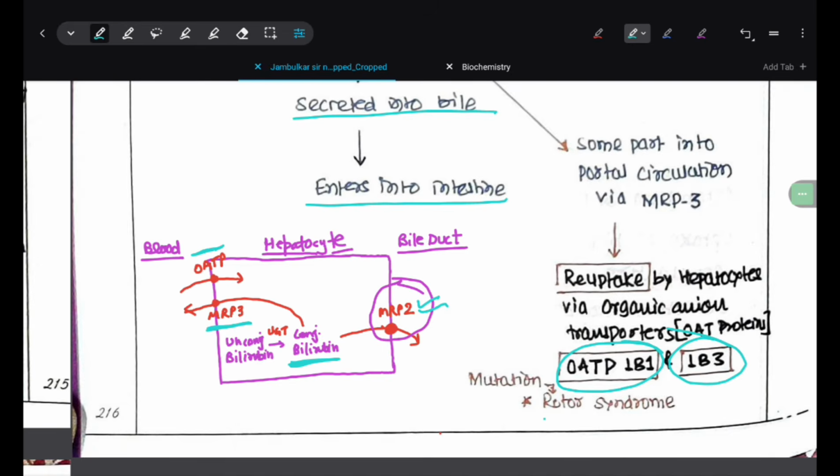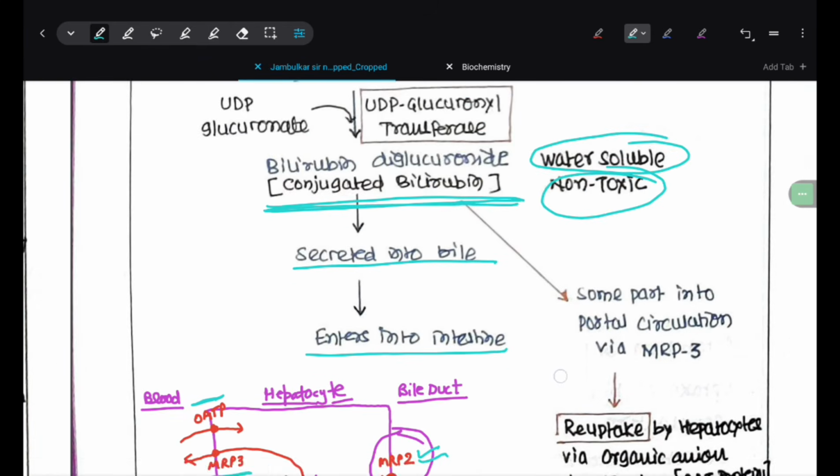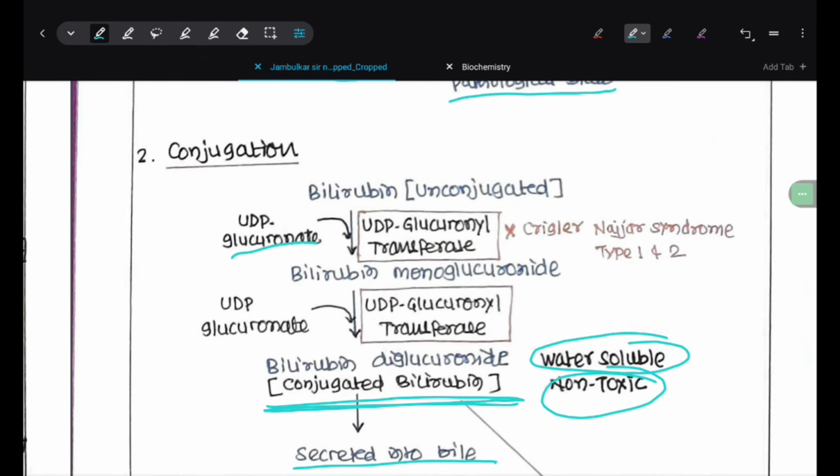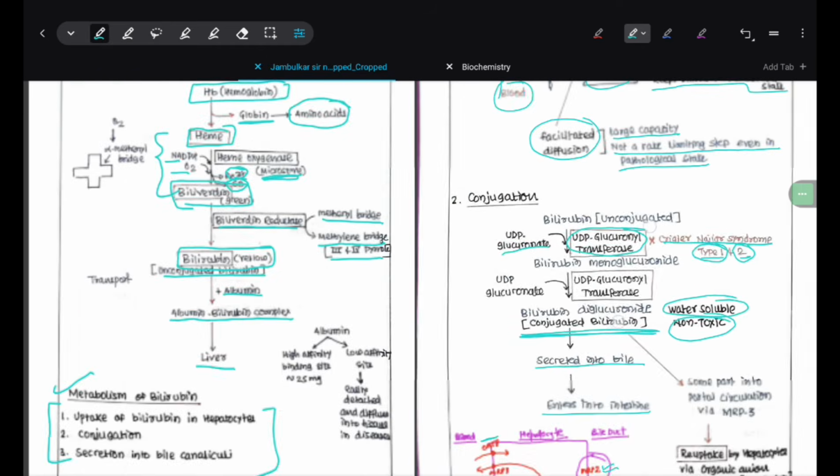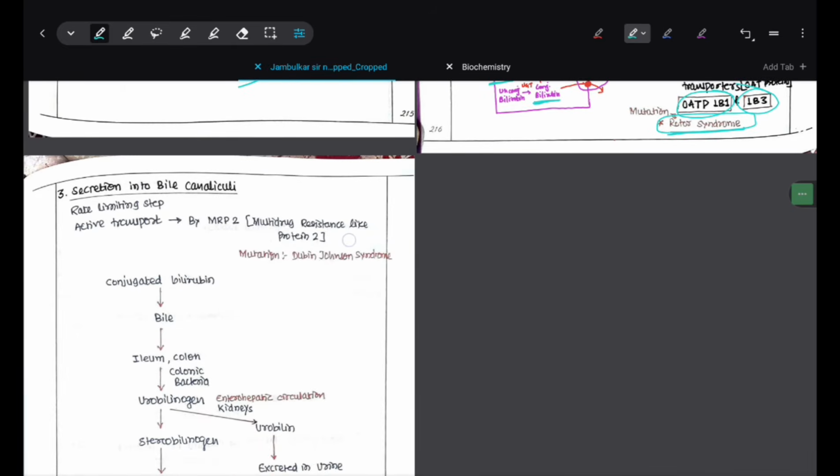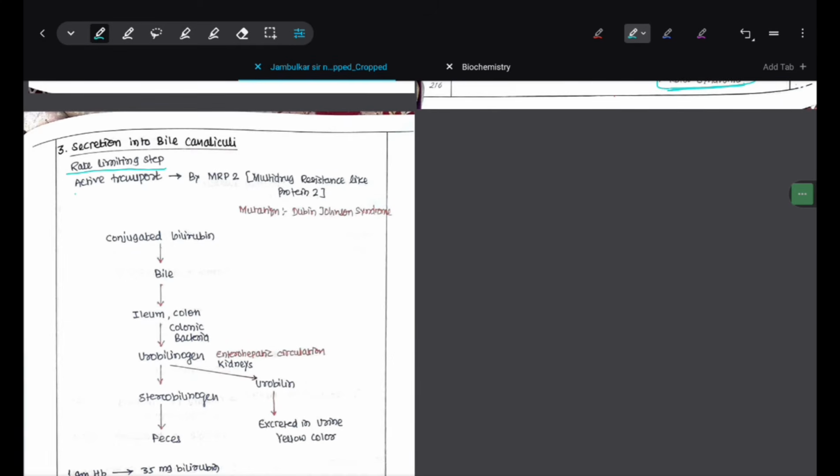The mutation of these two proteins is Rotor syndrome. And also, if there is deficiency of UDP glucuronyl transferase, there is Crigler-Najjar syndrome type 1 and 2. If there is a complete deficiency, it is type 1, and partial deficiency is type 2. Now the secretion into bile canaliculi. This is the rate limiting step. There is active transport by MRP2. If the MRP2 is mutated, then the syndrome is Dubin-Johnson syndrome.